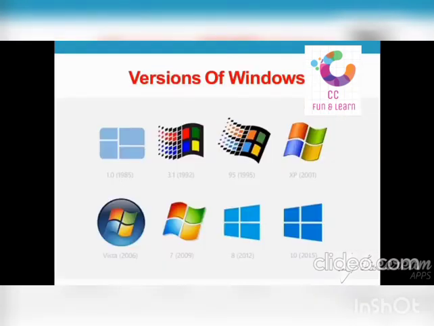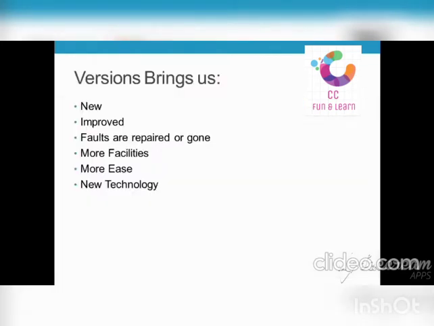Similarly, the versions of Windows or any other software come up with new technologies, updates and improvements. They are called the versions. Versions bring us new, improved features, faults are repaired or gone, more facilities, more features, new technology.